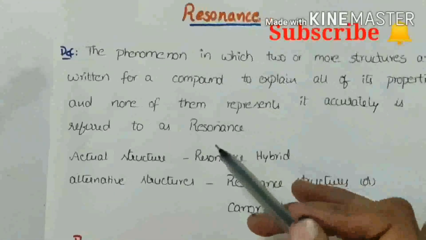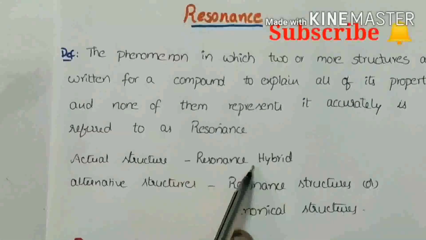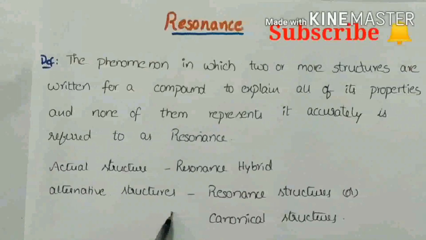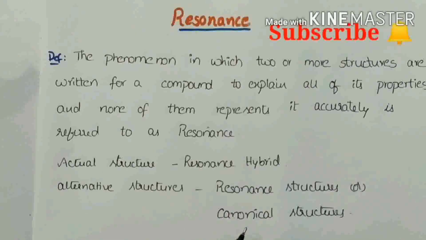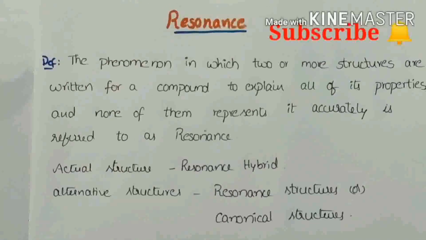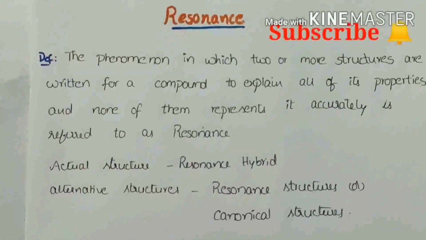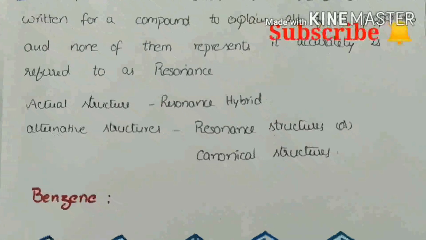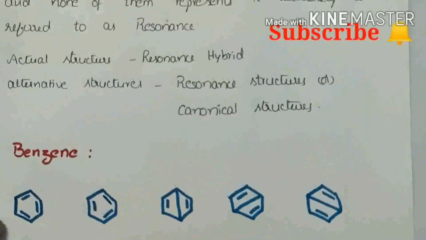The actual structure is known as the resonance hybrid and the other alternative structures are known as resonance structures or canonical structures. I will clearly explain this concept by using benzene. Let us see these benzene structures. These are the resonance structures.